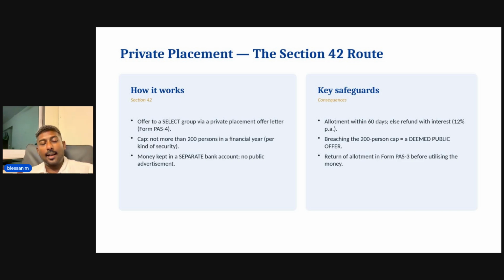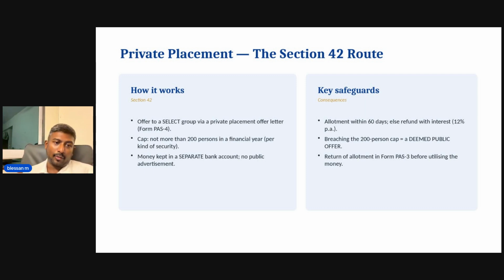One of the safeguard mechanisms is that because private placement has a lot of legal rules to be followed, the money received should be kept in a separate bank account till all the legal procedures are properly verified. Now, no public advertisement should be made because it is a private placement.